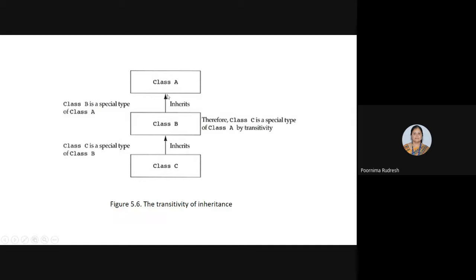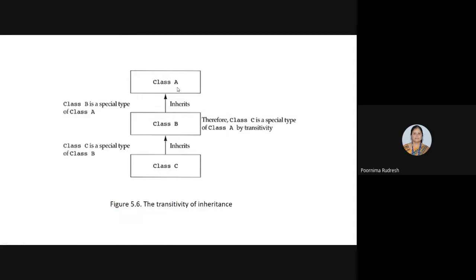If we go on adding subclasses to the base class, then the base class A must know all the subclasses derived from class A. If more subclasses are derived from class A, then maintaining the information about all these classes is difficult for the superclass.